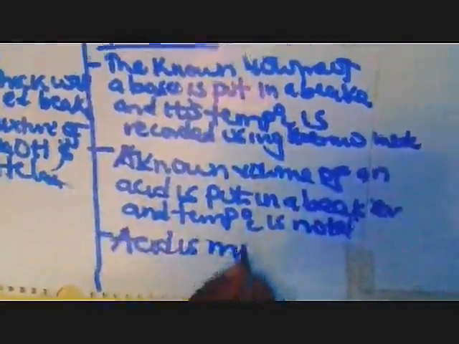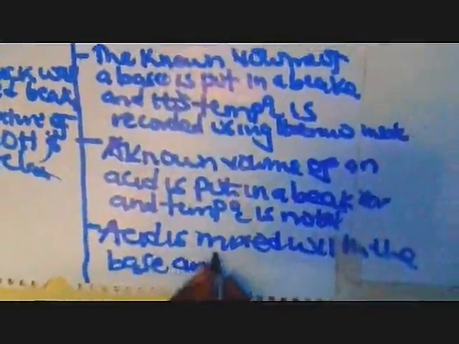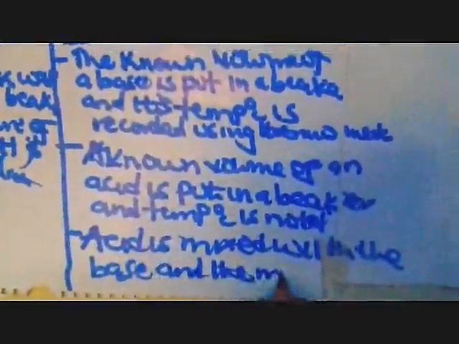Then it is mixed with the base now, and the mixture is stirred. The mixture is stirred continuously.